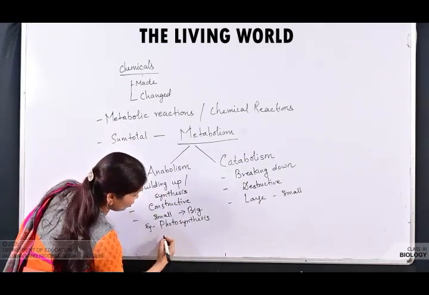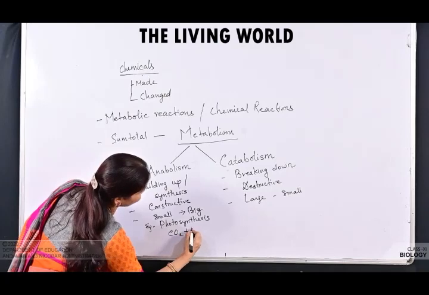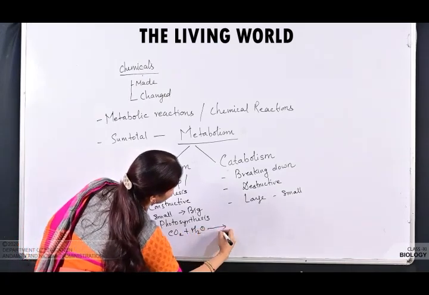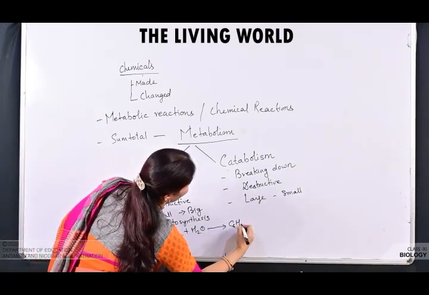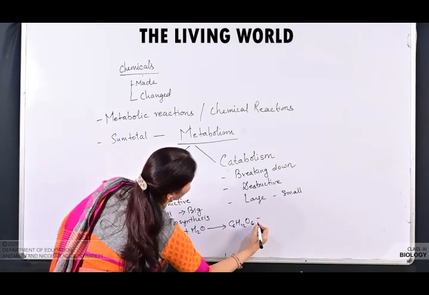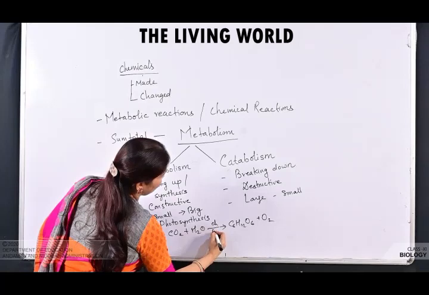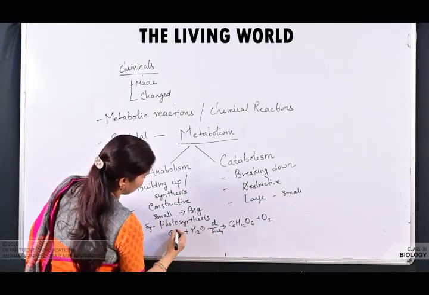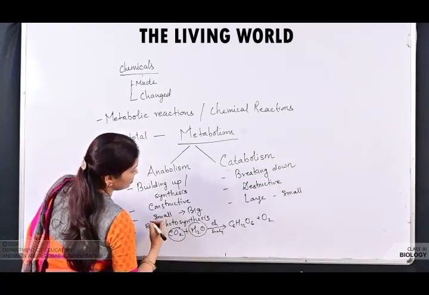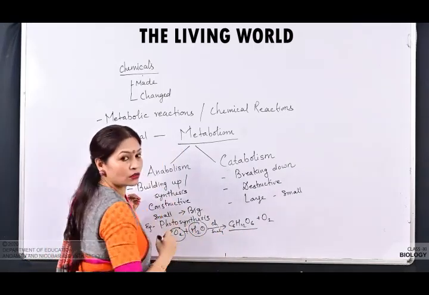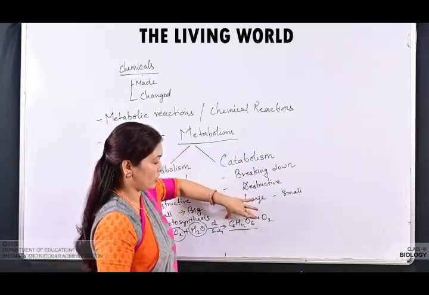What are these small substances? Carbon dioxide and water. In presence of sunlight and chlorophyll, they are preparing C6H12O6. So here smaller substances give rise to a larger one, that is glucose or carbohydrate.